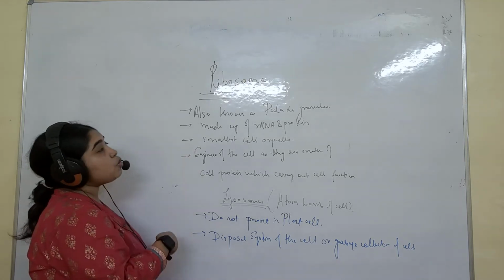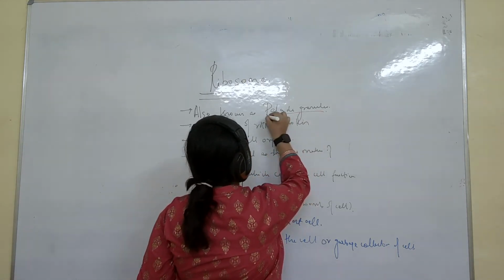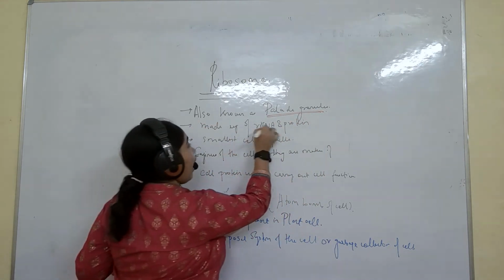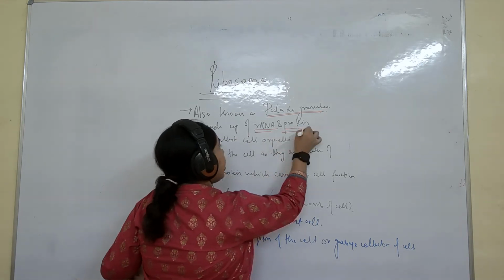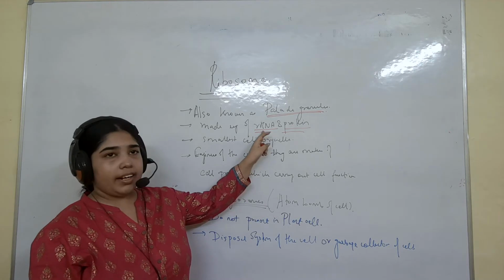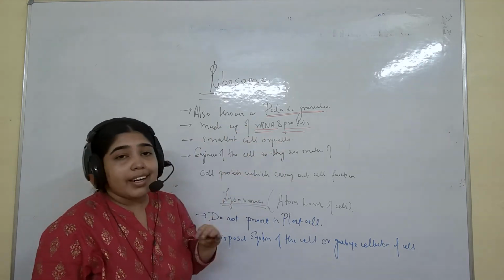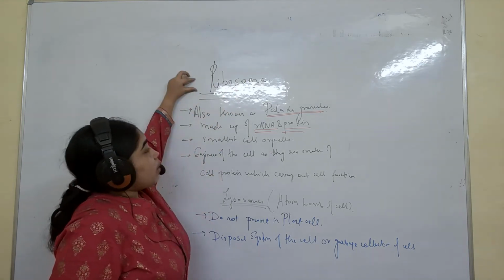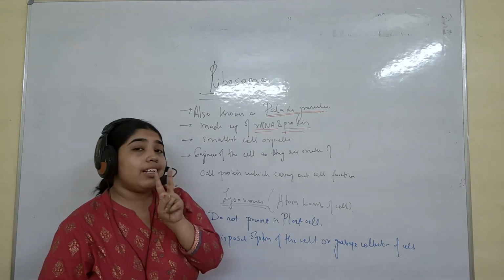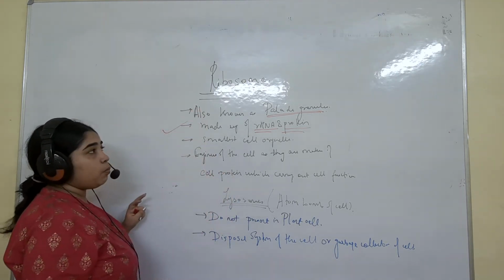Now see, ribosome. Ribosome is also known as palade granule. And remember, ribosome is made up of rRNA and protein. rRNA is called ribosomal RNA. We will be talking about three types of RNA later, but presently remember rRNA. If they ask you, the ribosome is made up of two things: one is rRNA, another is protein. Understand? So this point is clear.